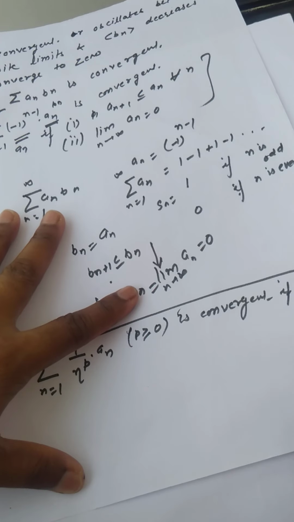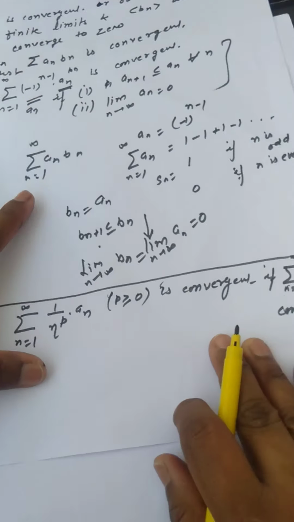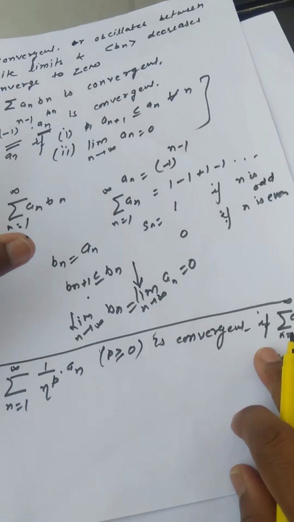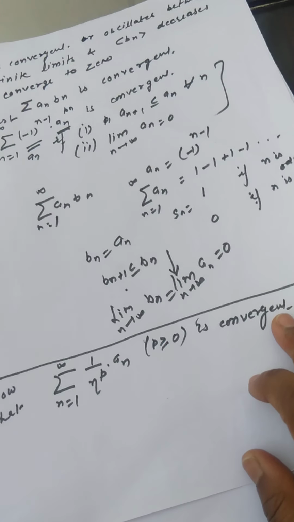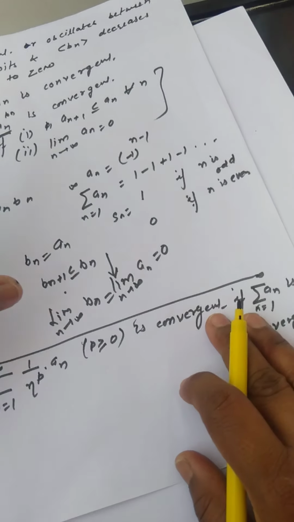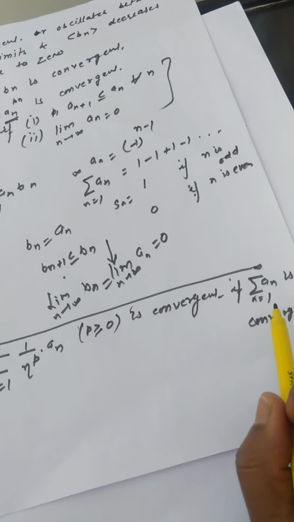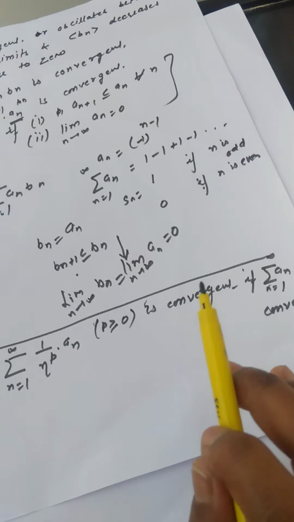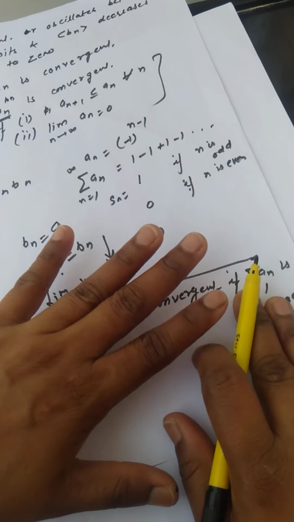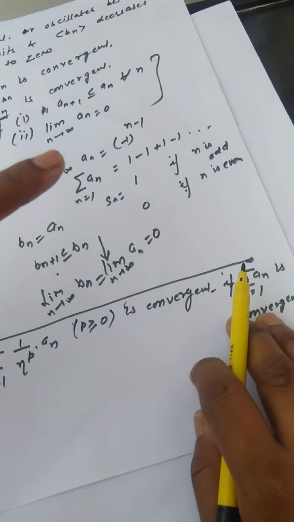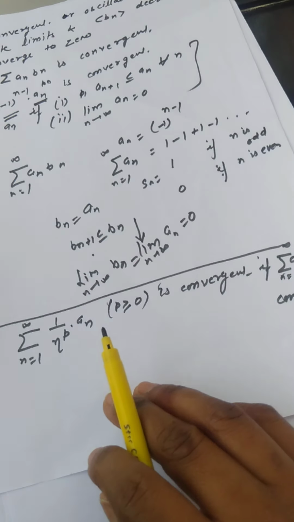Okay, as I told you, Abel's test and the Dirichlet test differ only in the way that in the Abel test the series was given convergent and the sequence was bounded, and in the Dirichlet test the series has the sequence of partial sums bounded and the sequence b_n is convergent.